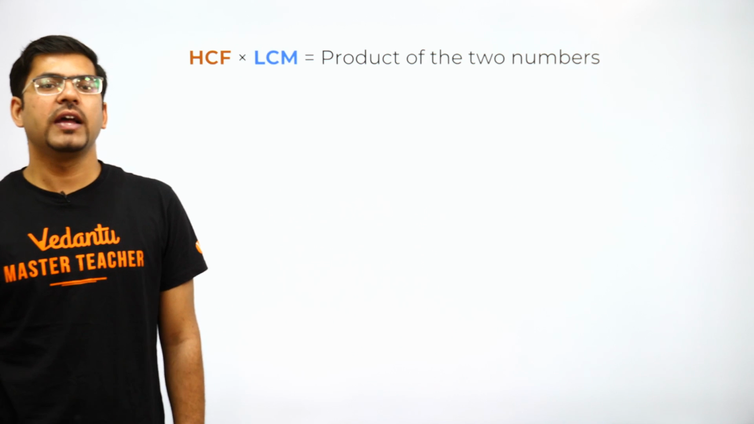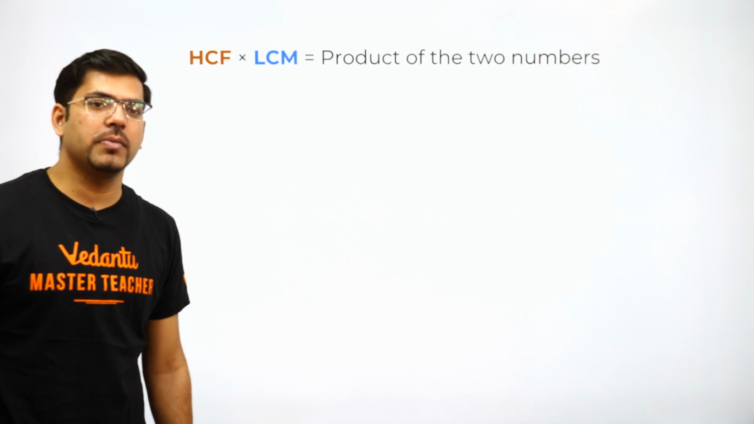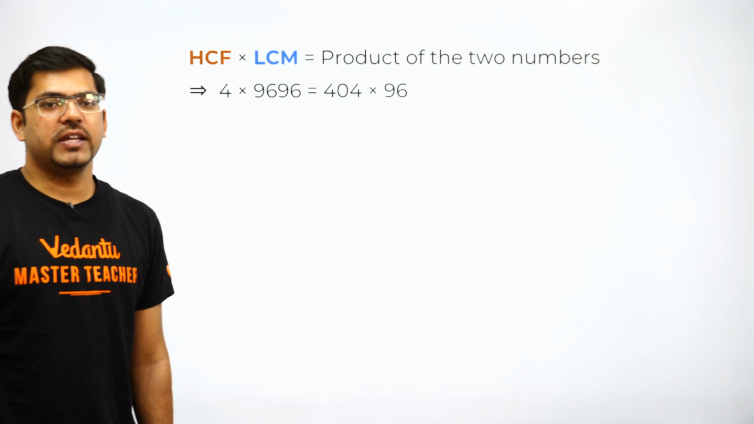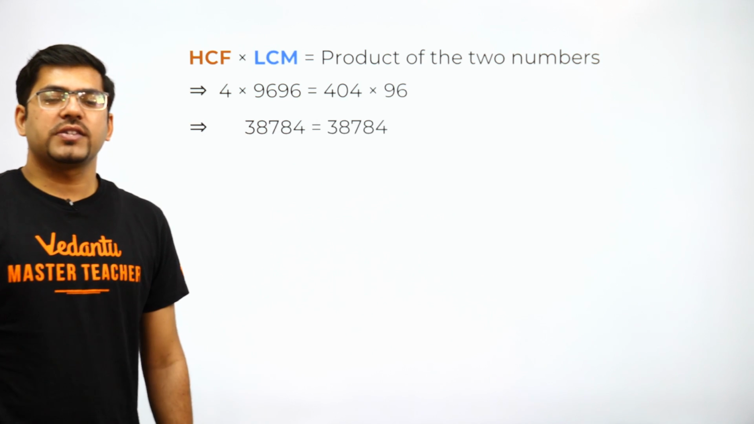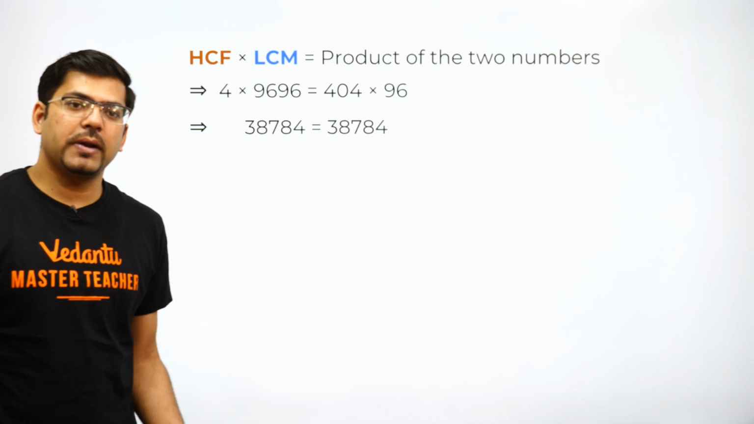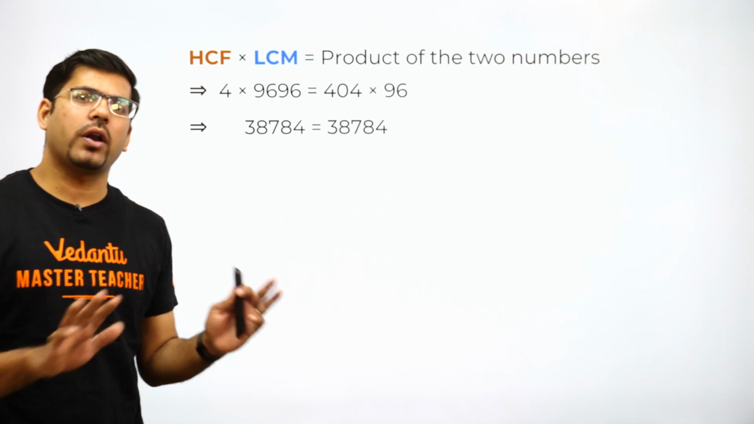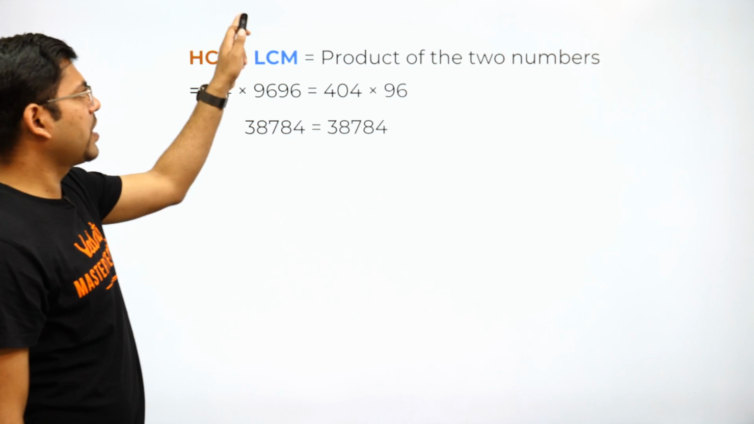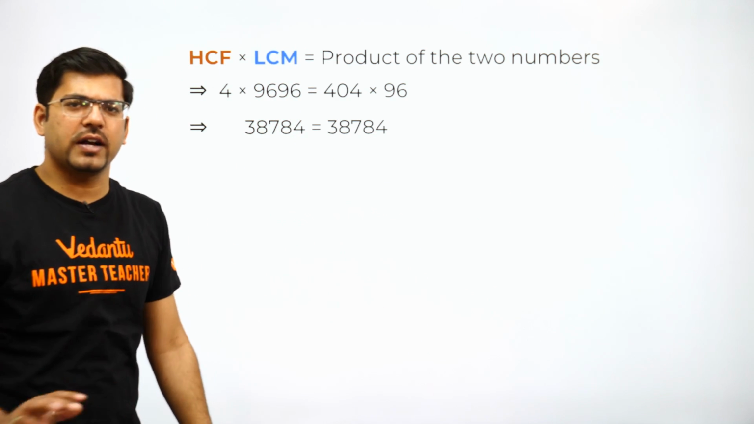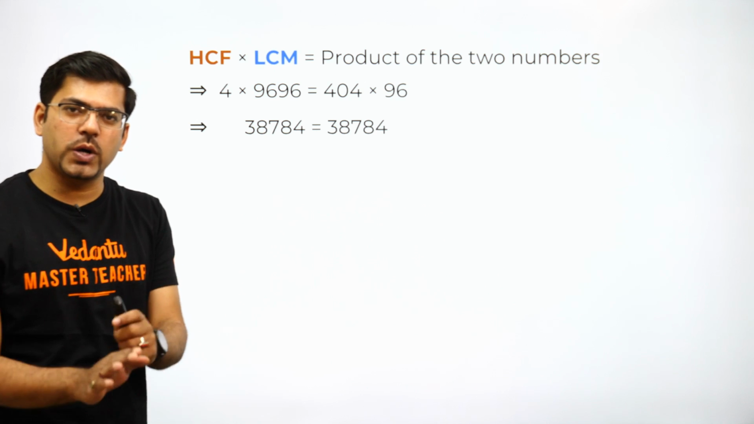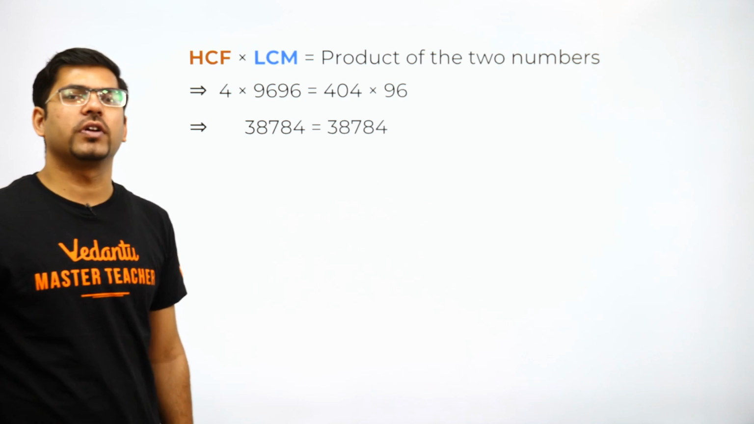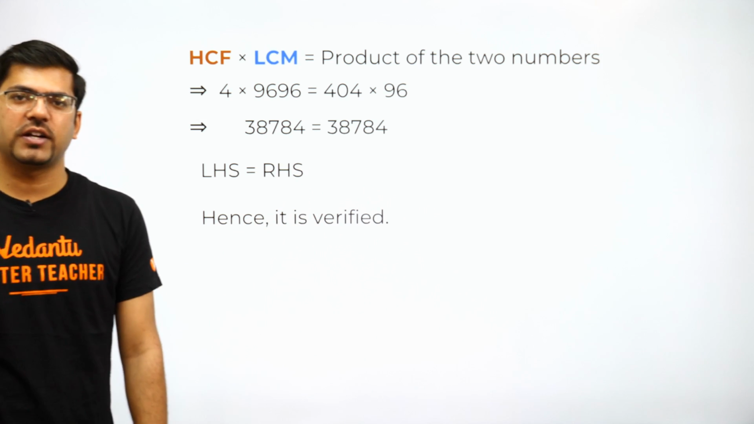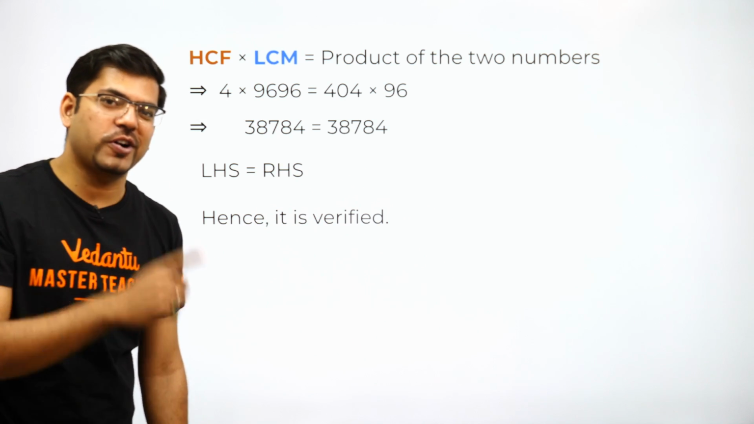Now here comes the verification. HCF into LCM is equal to the product of 2 numbers. How are we going to verify this? So 4 into 96, that is HCF into LCM, is equal to 404 into 96. Is it true? You will just multiply it and put in the numbers. That is all that is required. Only 3 steps for the verification. And if you want, you can write above it verification or verifying. That is sufficient. So this question is now done, and hence you can write hence proved. This is how this whole question will be done. Hence it is verified and hence it is proved. Always write the conclusion. That is an important thing.